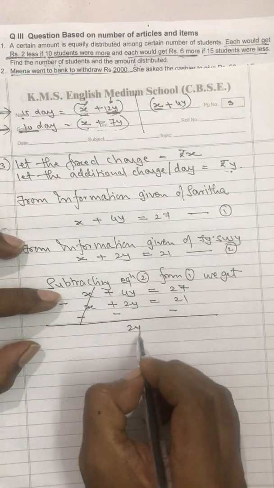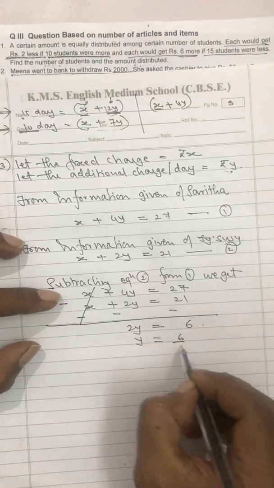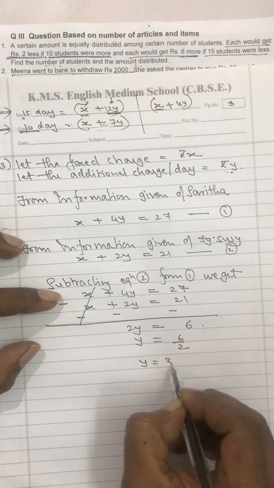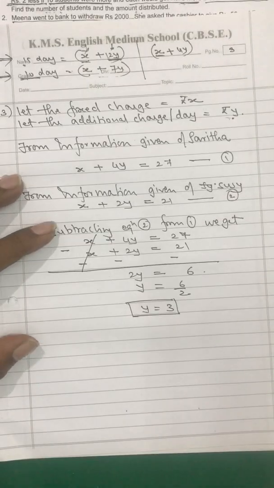4y minus 2y, 2y equals 6. That means rupees 3 per day is the additional charge.